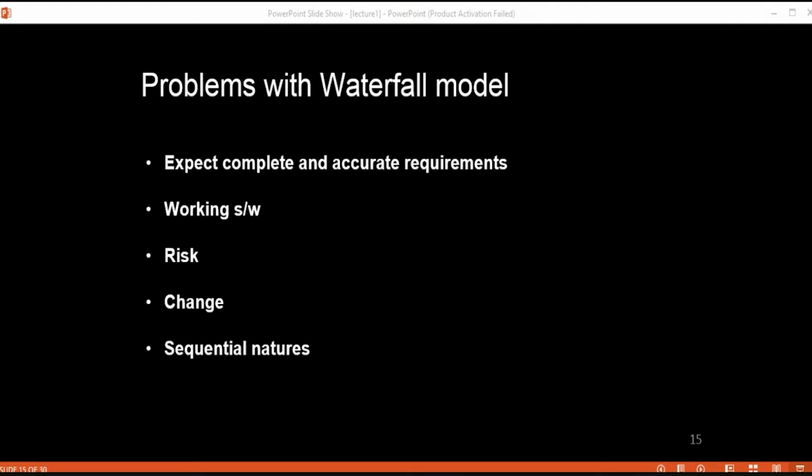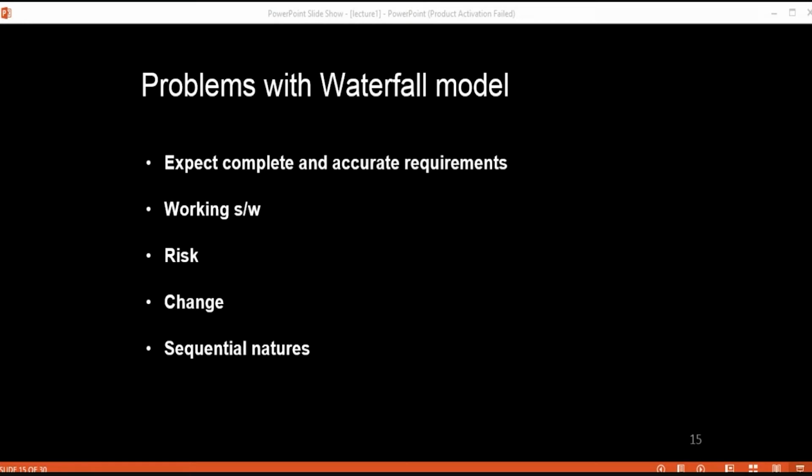Another thing is change, because this model is not suitable for accommodating changes in the requirements, or any kind of change during the development process. Any change in requirements will not be accepted by this model. For example, if your software has now shifted to the coding phase and there is some change or new requirement from the user side, then it becomes very tough to go back and change it, because there is no facility for backtracking in this waterfall model.